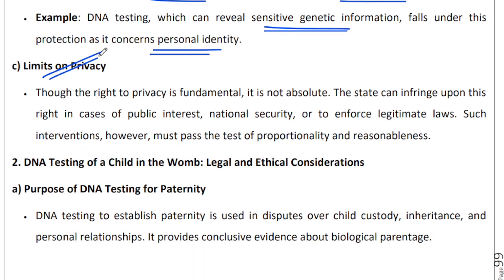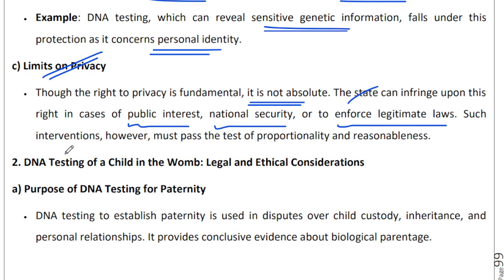There are no absolute fundamental rights. On every fundamental right, you can expect some kind of logical limitations, restrictions, to be placed. That is what you have to mention: that it is not an absolute right by any stretch of imagination. The State can, does, and will infringe upon the right when it comes to public interest, when it comes to national security, when it comes to enforcing legitimate laws.